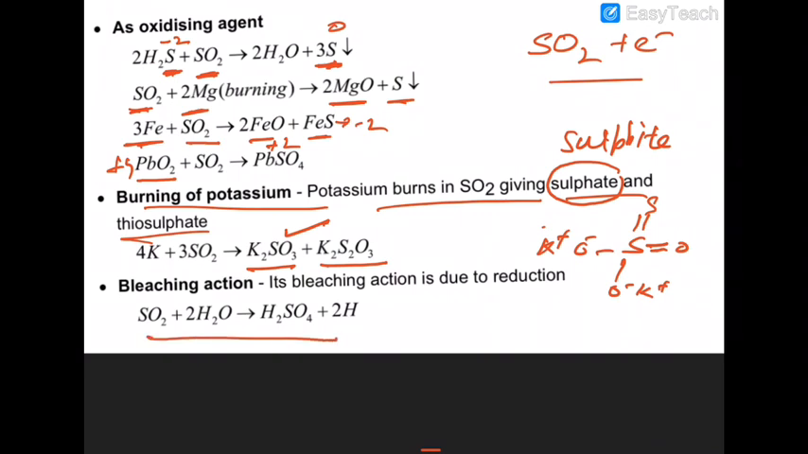Bleaching action. The bleaching action of sulfur dioxide is due to reduction. That's why, in the case of sulfur dioxide, the bleaching action can be reversed.